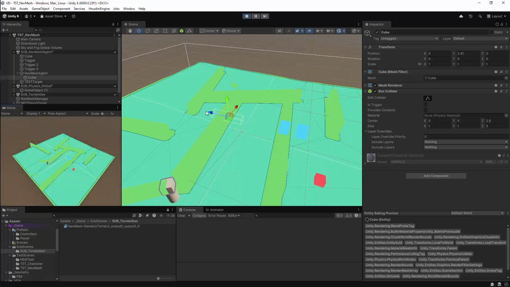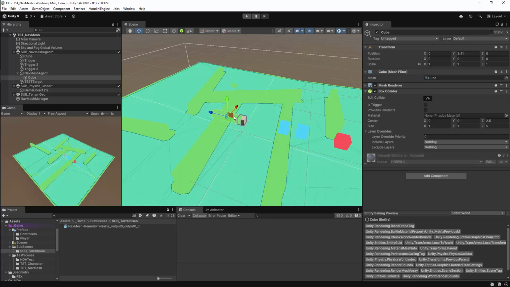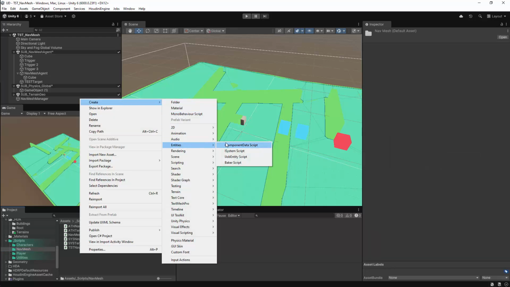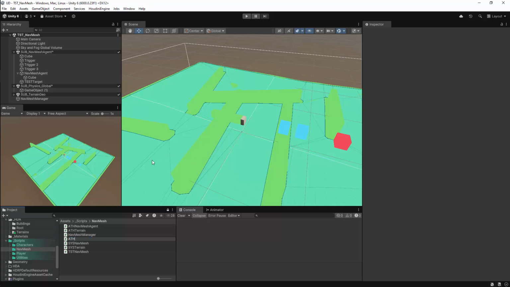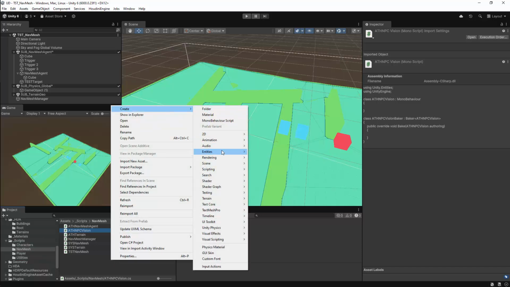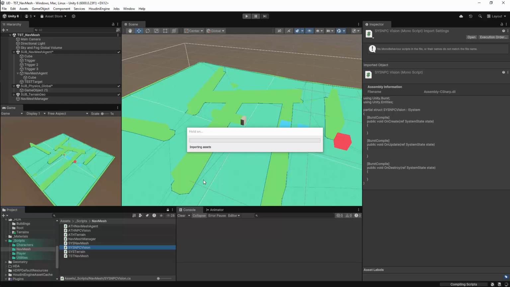I'm now going to create a couple of scripts to evaluate my physics object. I'll place these along with the scripts for the NavMesh agent, as these essentially form part of my NPC logic. The first script that I add will be a Baker script. I'll give this an authoring prefix. This will be for my NPC, and this is going to control the vision of the character. I could name this after the physics, but vision is more appropriate to what we're actually doing with it. We'll need a second script for this, which will be the corresponding system, and this will be called SystemNPCVision. These scripts will be used to calculate our collisions.